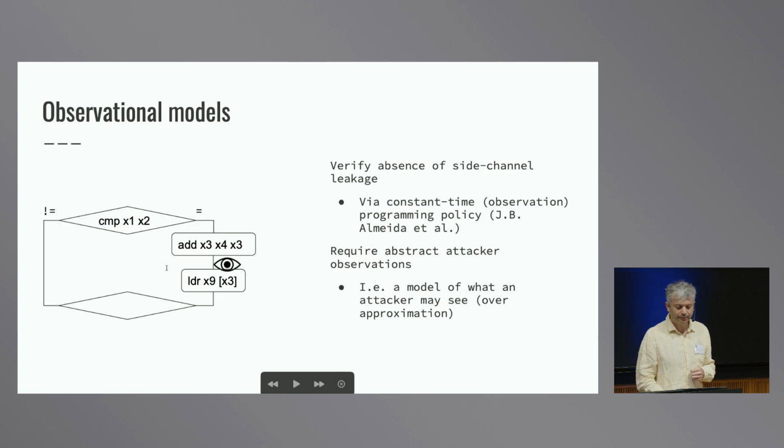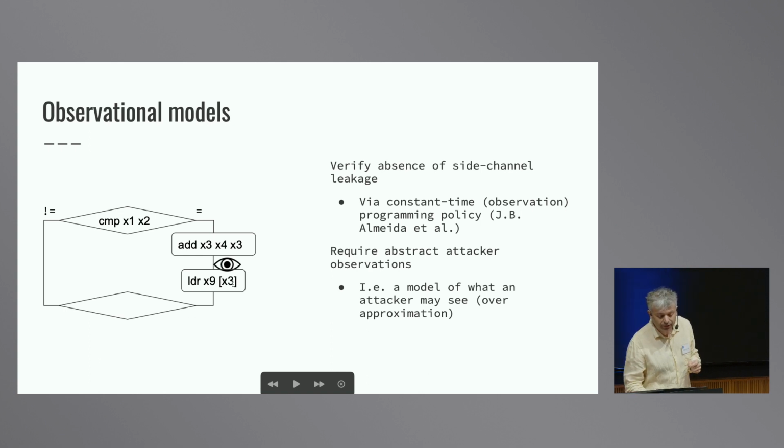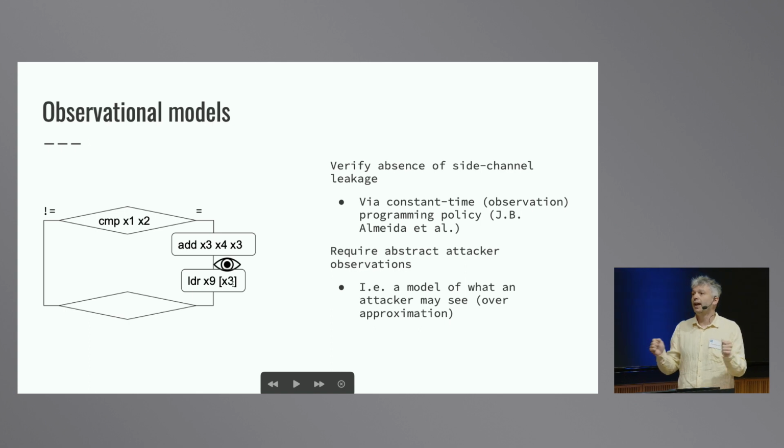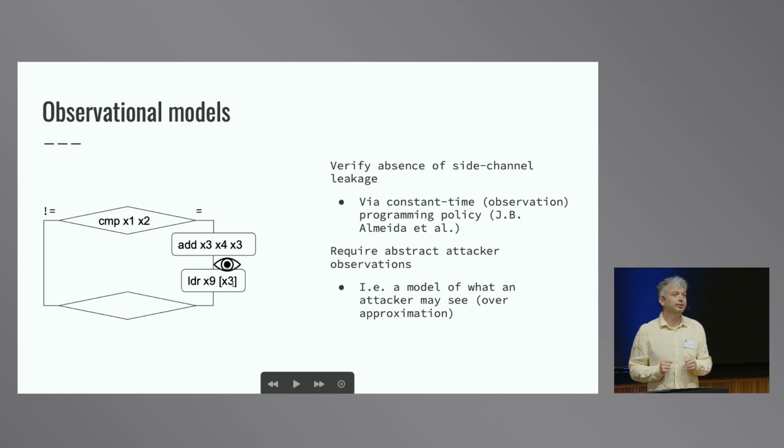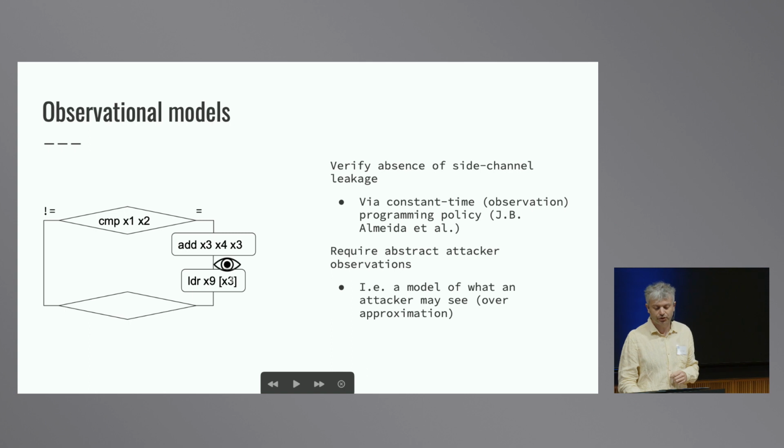Right? So again, in this example here, that means that this program is secure only if at this point the content of the register X3 does not depend on any secret information, basically. So if the content of the register X3 at this point contains, for example, a cryptographic key, then this program will be considered non-secure.